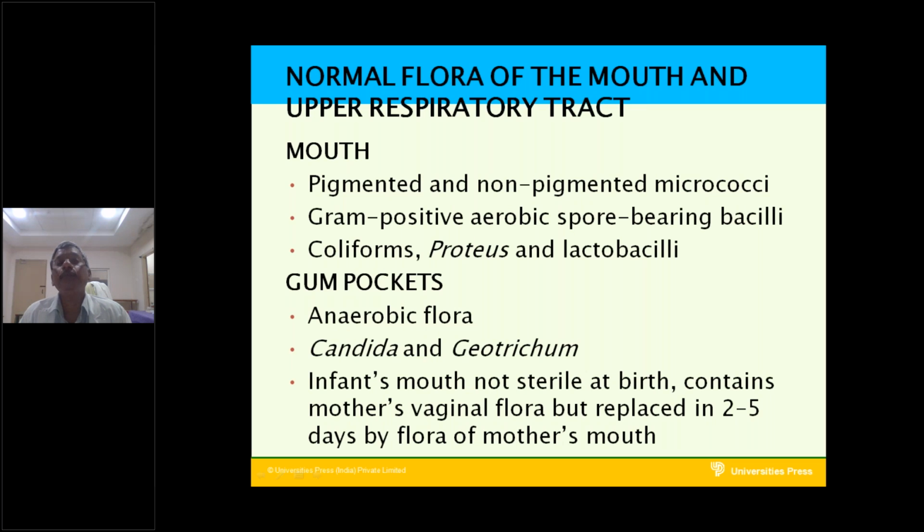Next, normal flora of the mouth and upper respiratory tract. First, the mouth. What are the normal bacteria present in the mouth of any individual? Normally, pigmented and non-pigmented micrococci are present. These micrococci are clusters of round organisms, similar to Staphylococci. These are usually normal flora. The micrococci won't cause any disease.